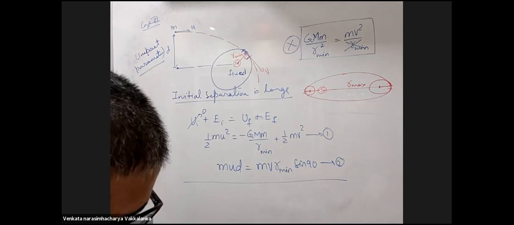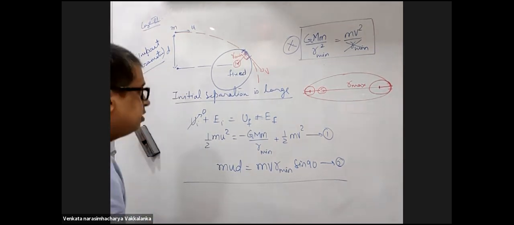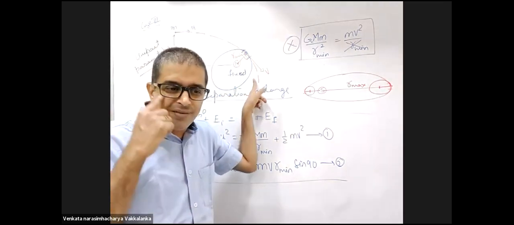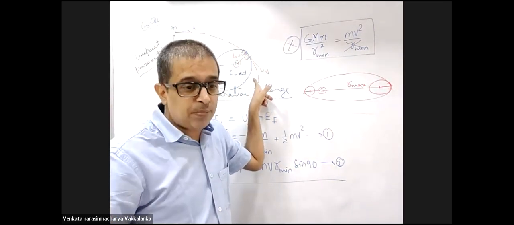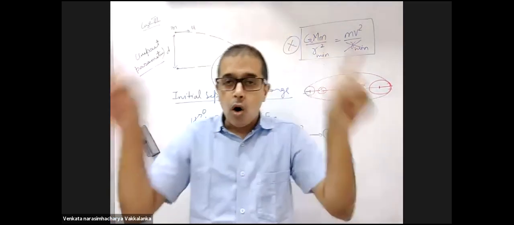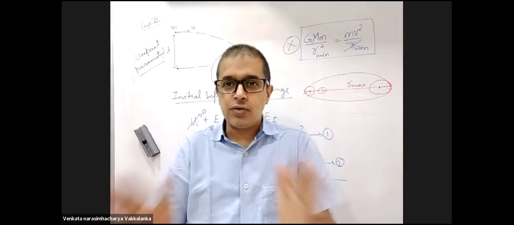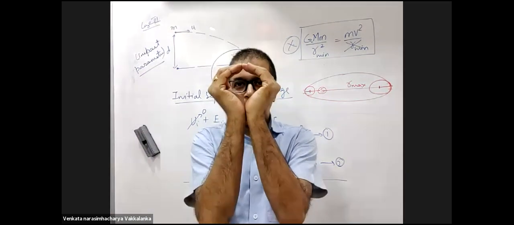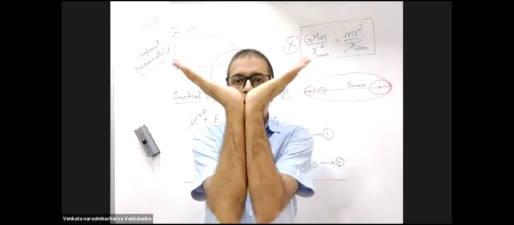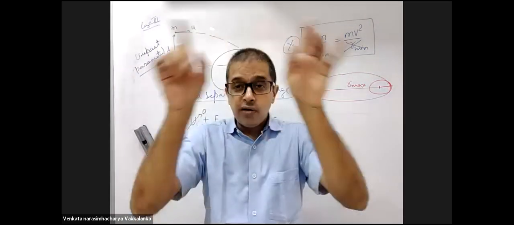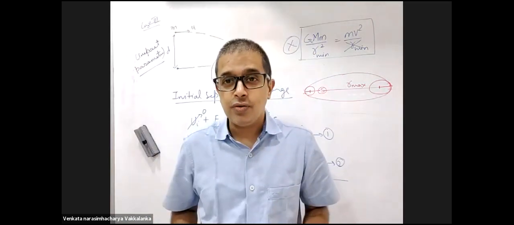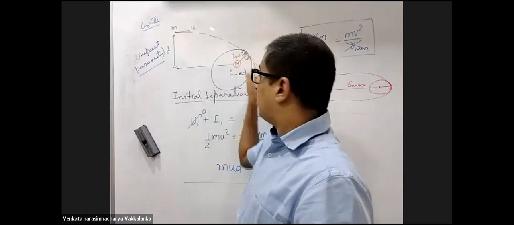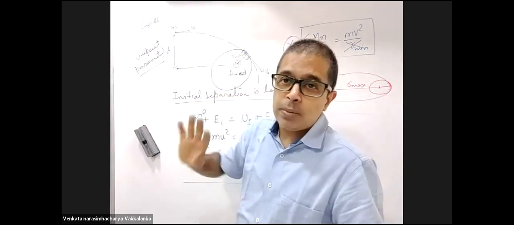Will it continue to be in elliptical orbit? See, these orbits I'll explain when I deal with Sun and Earth in Kepler's law. Actually, all these are in the family of conics: pair of straight lines, ellipse, circle, parabola, hyperbola. All of this is one family of conics. So temporarily, for your understanding, this is a parabolic path.